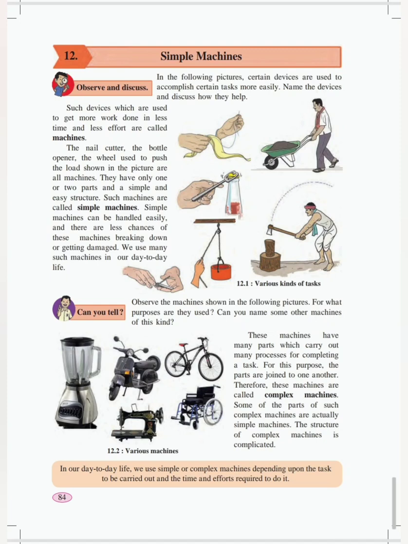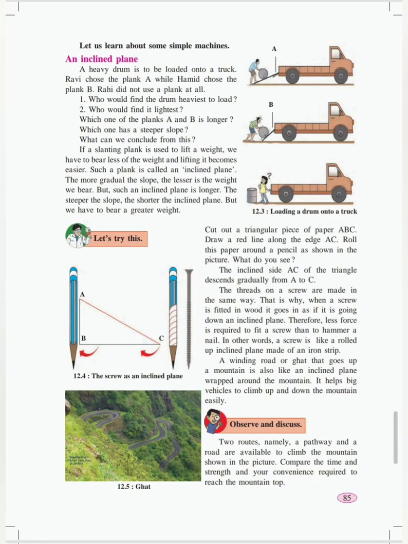On the other hand, if we consider a simple needle or a simple bottle opener, they are made up of only one part itself. So that is a simple machine. In our day-to-day life, we use simple or complex machines depending upon the task to be carried out and the time and effort required to do it. The next point is the inclined plane. Let us learn something more about simple machines.